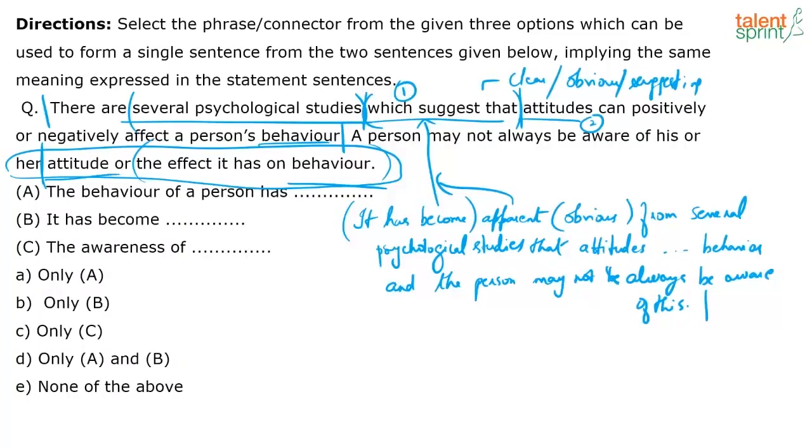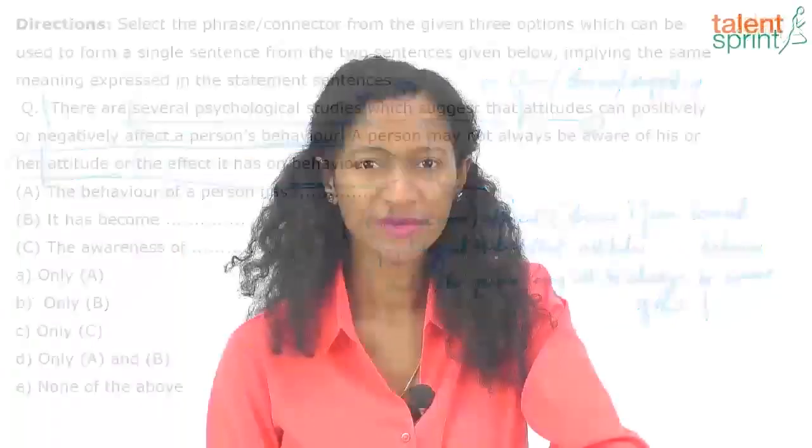And even that sentence is too long and it's kind of incorrect. See, when you say the behavior of a person has been affected, you're talking about an action that started in the past and is continuing up till now. But here they are stating a general fact, right? Which means I can't bring in a perfect tense. I can't even use that has been affected. So are you saying that that wasn't the case in the past, or that's not going to be the case in the future? Right? So it's an incorrect tense.